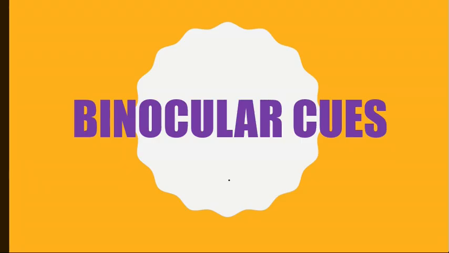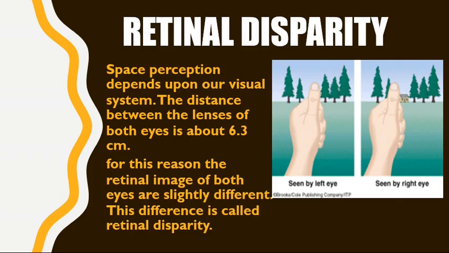Now we are going to read the binocular cues. The binocular cues actually facilitate depth perception, and there are two major types, the retinal disparity and convergence. What is retinal disparity? Space perception depends upon our visual system. The distance between the lenses of both eyes is about 6.3 centimeters. And for this reason, the retinal images of both eyes are slightly different.